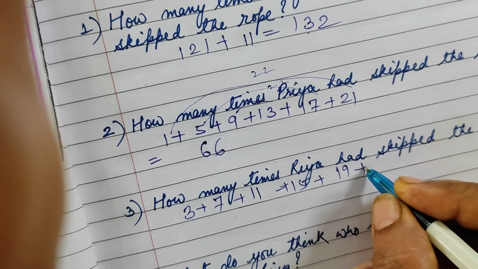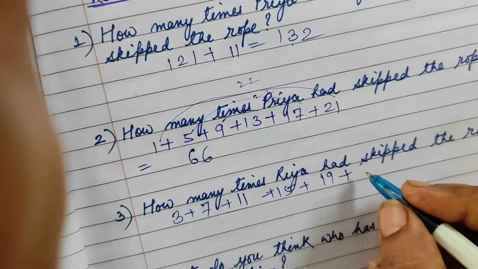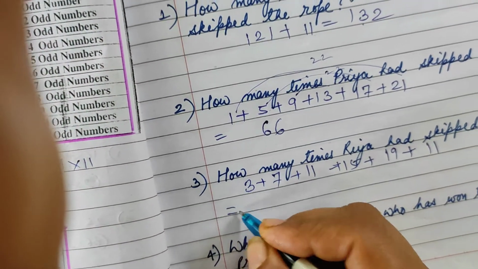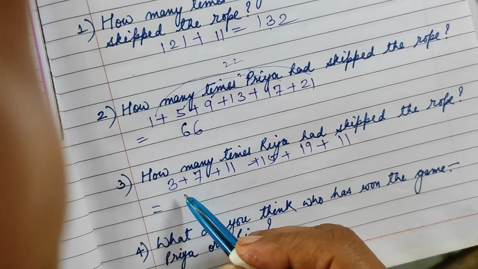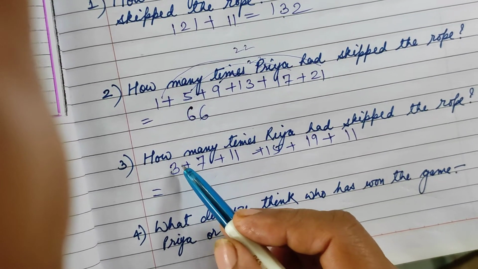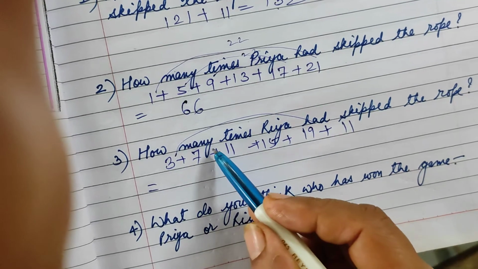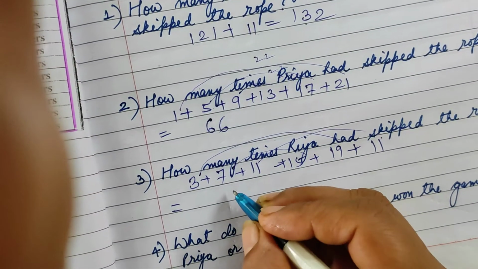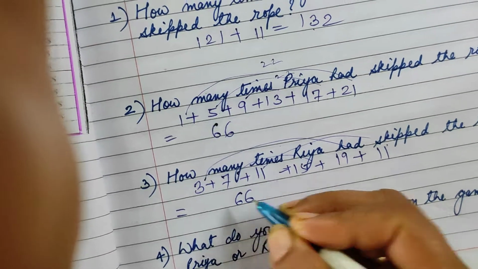After that, she had to skip 23 times, but she managed only 11. So we have to add this. So again, this is 22, 22, and 11, 11, 22. 3 times again 22. That means again 66.